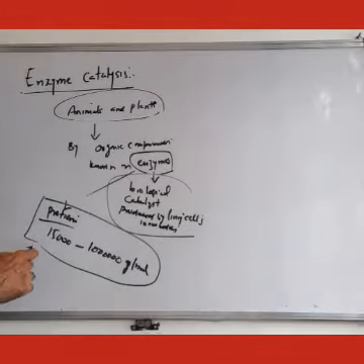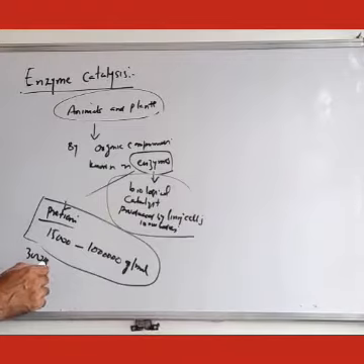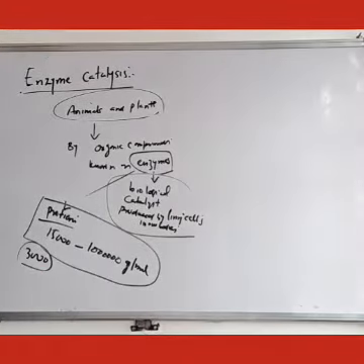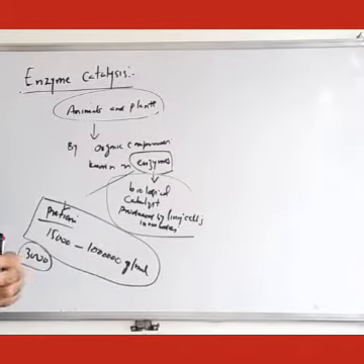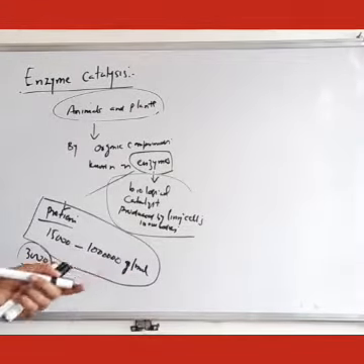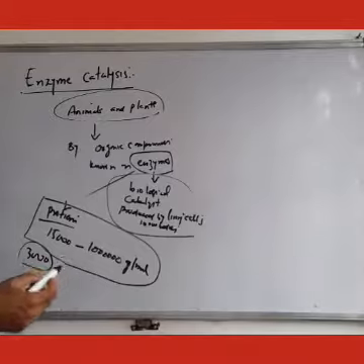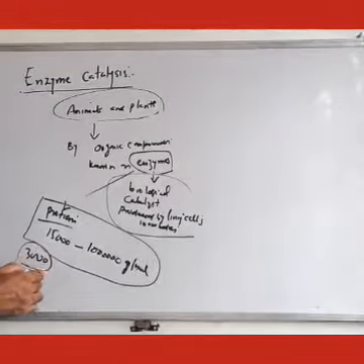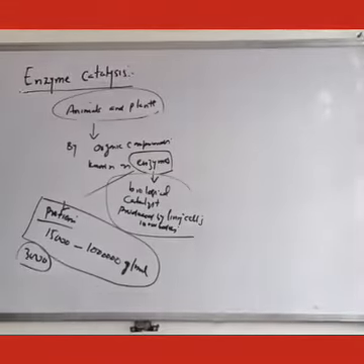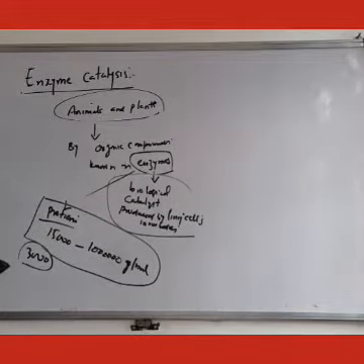Almost 3,000 enzymes has been identified. 3,000 enzymes आइडेंटिफाई कर दिए गए. इनमें से कुछ हम obtain करते हैं, इनको हम obtain करते हैं crystalline from the living cells.